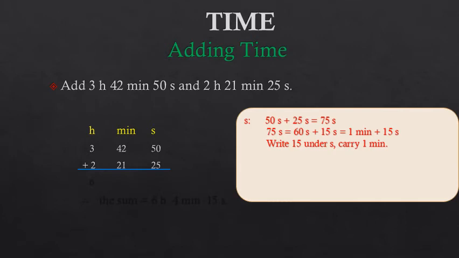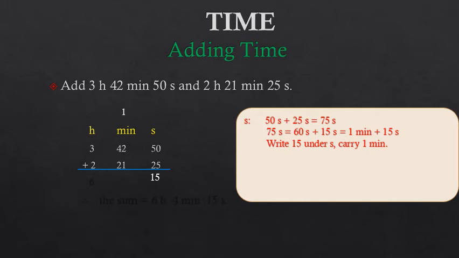50 seconds plus 25 seconds is equal to 75 seconds. Now we have to do the regrouping. Since 75 seconds is more than 60 seconds, what will we do? We will write 75 seconds as 60 seconds plus 15 seconds, right? And 60 seconds, we know, is equal to 1 minute. So in place of 60 seconds, we will write 1 minute plus 15 seconds. So now what will we do? We will write 15 seconds under the second column, and 1 minute will be carried to the minute column, right? So we will write like this.